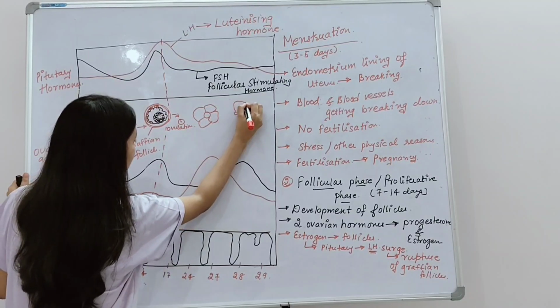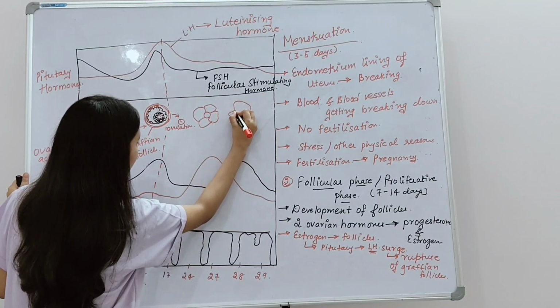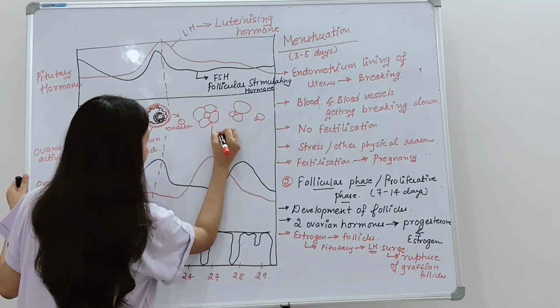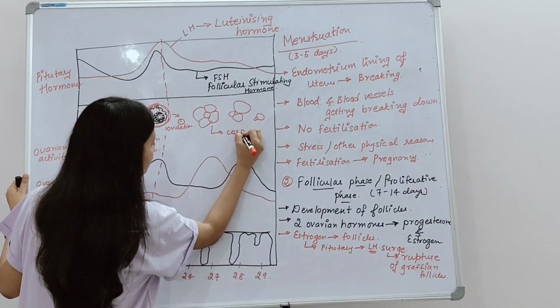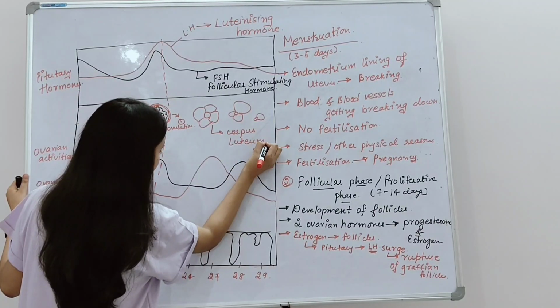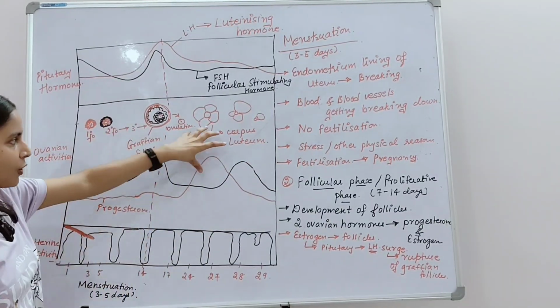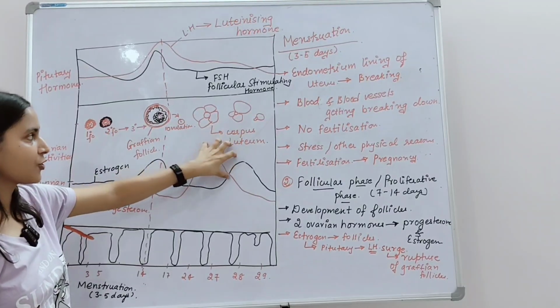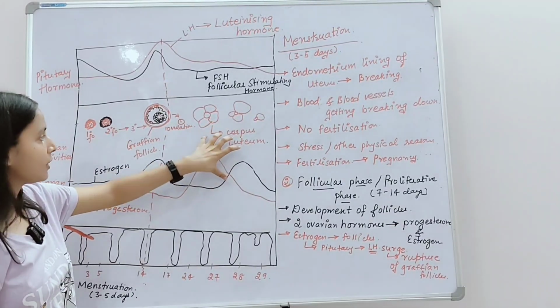Okay. So eventually, the formation of the corpus luteum. What are these? These are corpus luteum. This corpus luteum, what do they do?